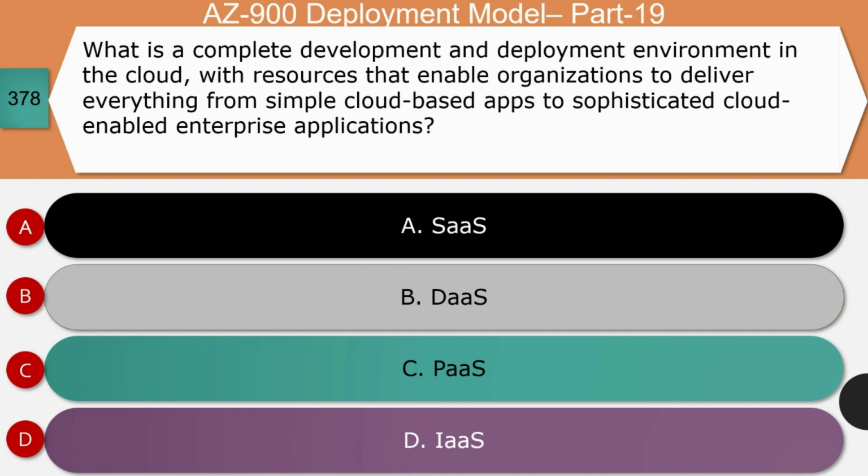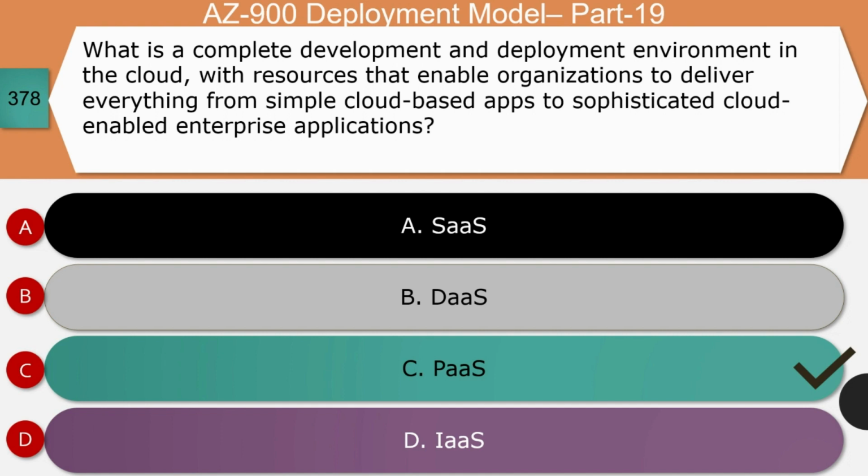Next question, what is a complete development and deployment environment in the cloud with the resources that enable organization to deliver everything from simple cloud-based apps to sophisticated cloud-enabled enterprise application? Is it SaaS or DaaS or PaaS or IaaS? The right answer for this question is platform as a service, that is option C. Let's see the reason.